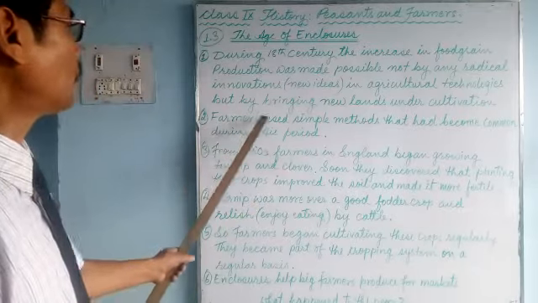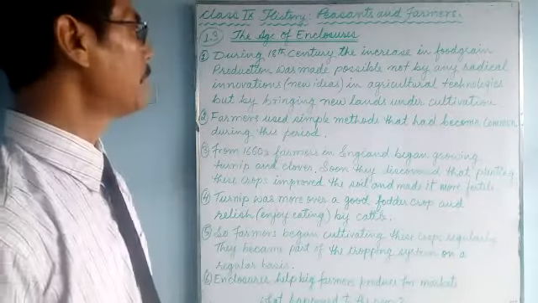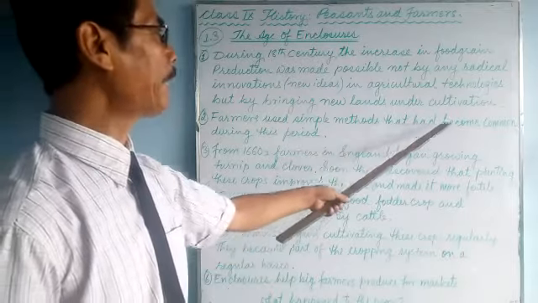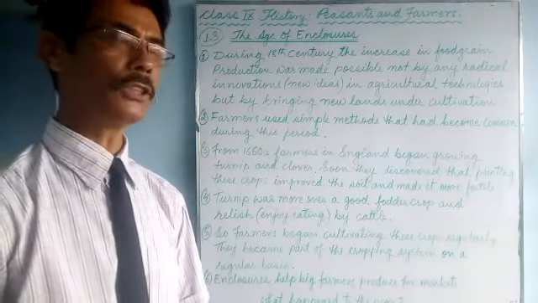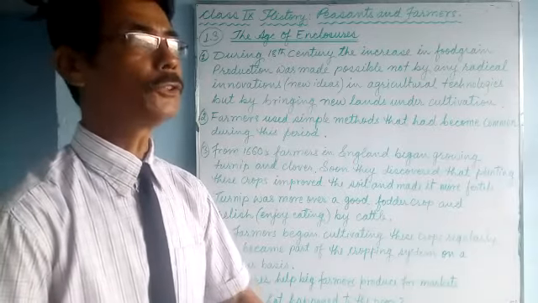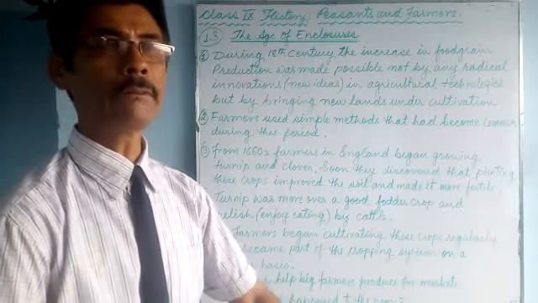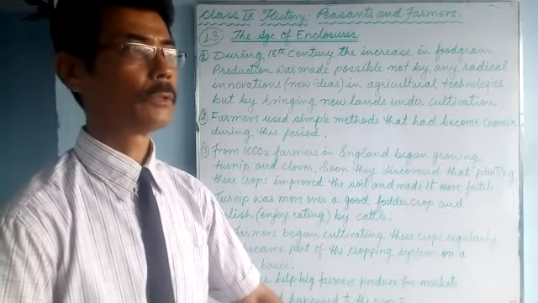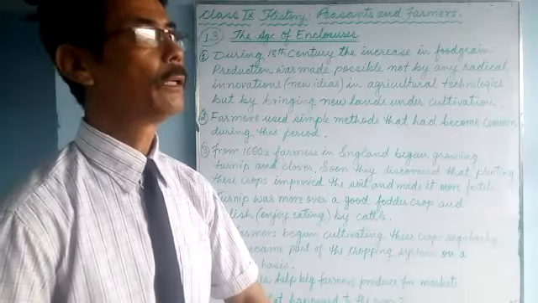Number 2, farmers use simple methods. Farmers used simple methods that had become common during this period from the 16th century. They came to know that growing leguminous plants will increase their soil fertility.